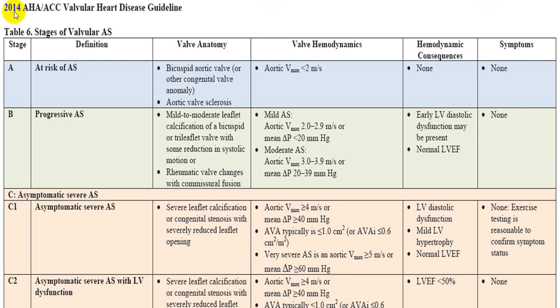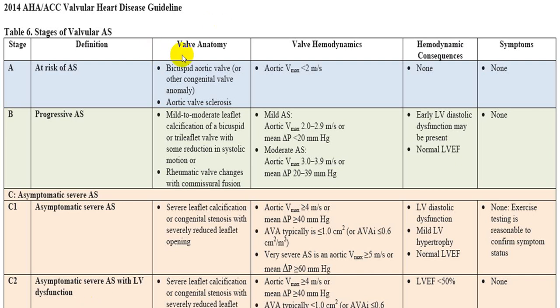The other way they classify is into stage A, B, C. Then C is further classified into C1, C2 and D, etc. This was by AHA and ACC in 2014. If you are interested, you can go through it at your leisure time.